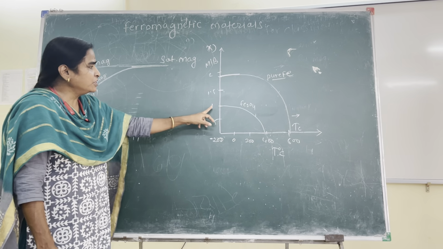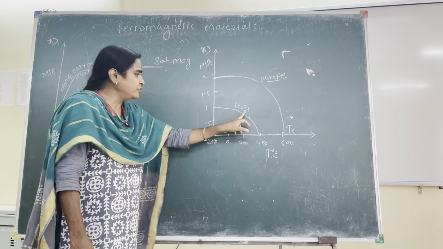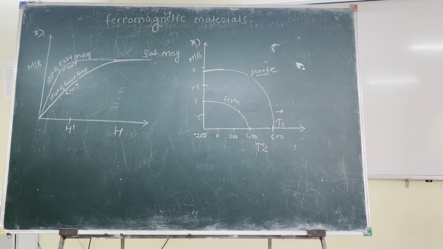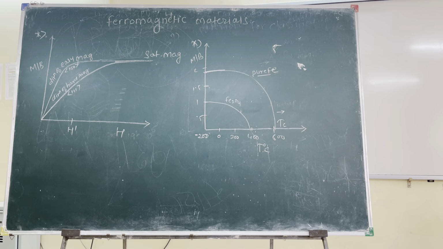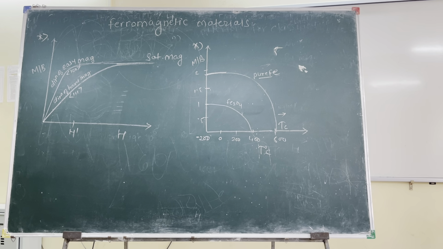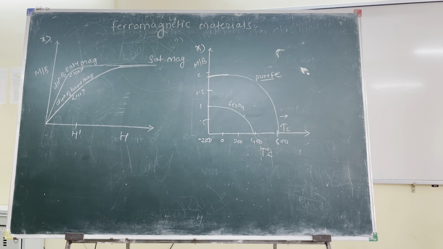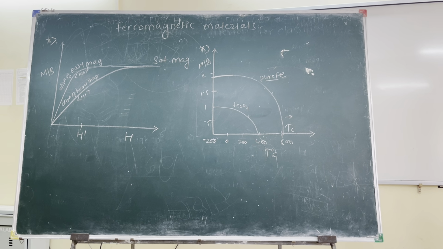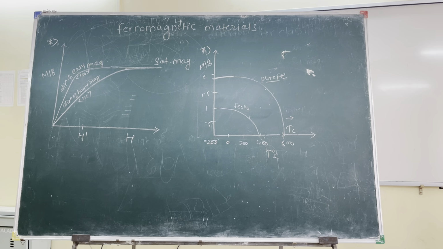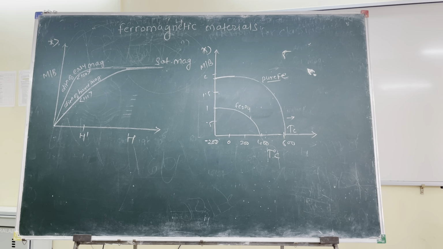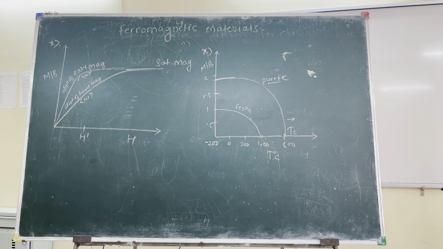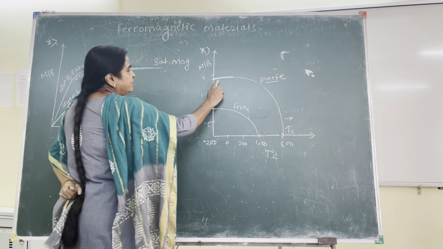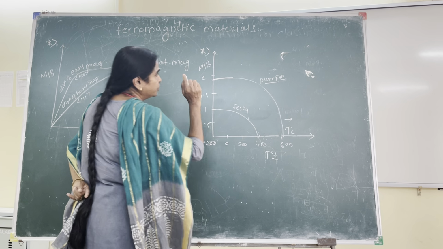And this is the oxide, ferrous oxide. You can see the same situation is drawn. It is about the feature of ferromagnetic materials that at absolute zero temperature, the magnetization is maximum. But as you go on increasing the temperature, gradually the magnetization or magnetic induction starts dropping, and suddenly at a certain temperature it drops to zero.